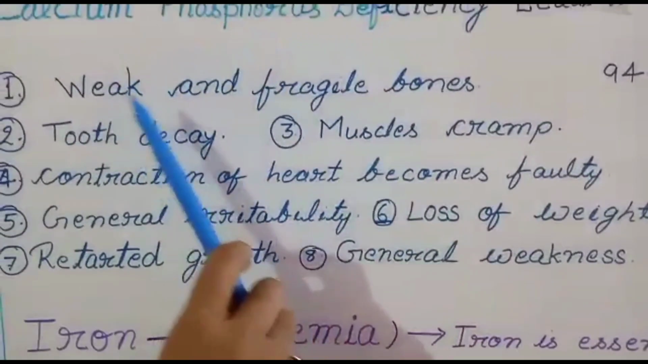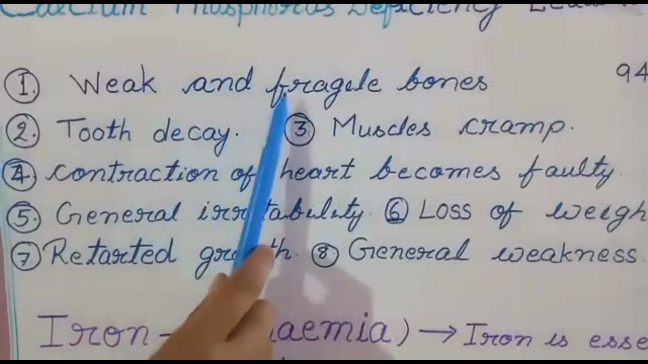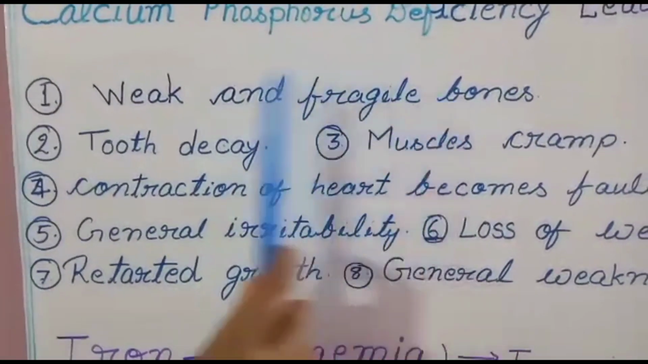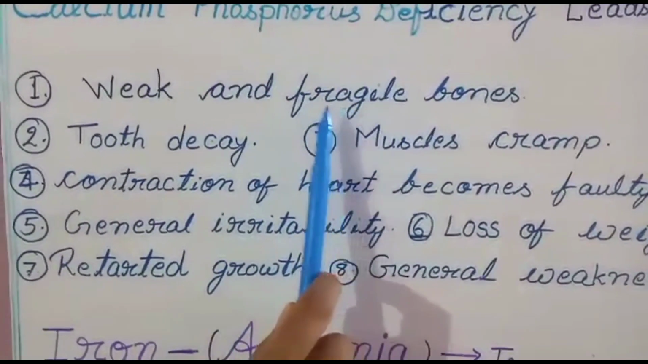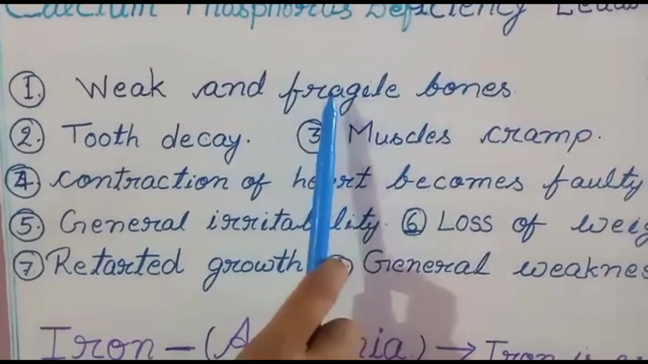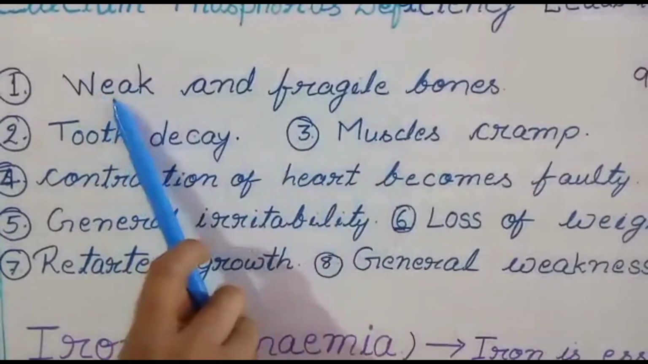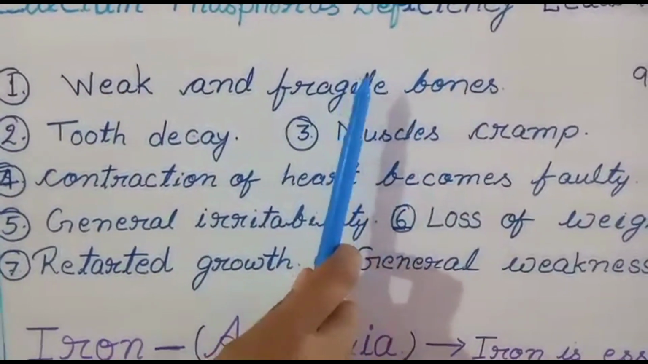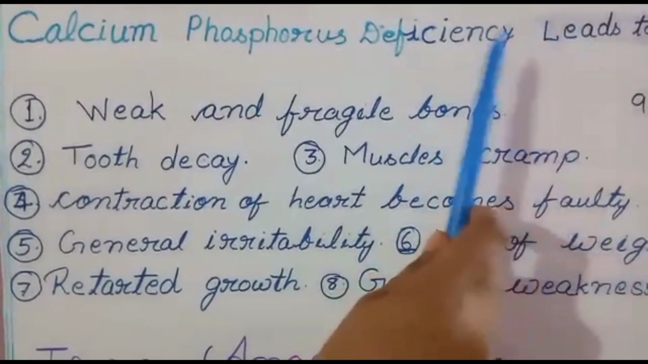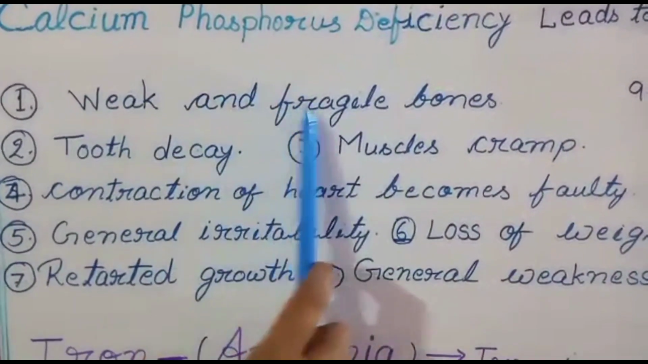I have written all these point-wise. First one is, what happens: weak and fragile bones. Our bones become weak and fragile. Fragile means when our bones get hurt, they may fracture, fragment or break down. This is fragile. I am just telling you what happens if calcium and phosphorus are deficient in our diet. The deficiency of calcium and phosphorus leads to, number one, weak and fragile bones.